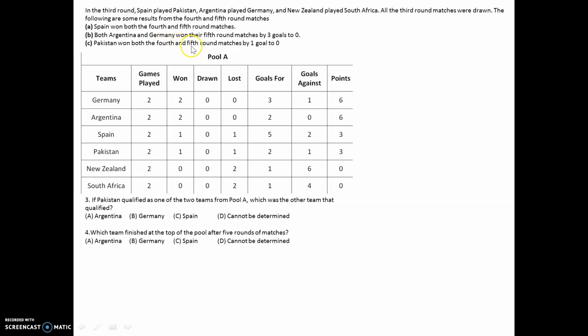Pakistan won both the 4th and 5th round. So in 5th round, if you actually look at 5th round, there are 4 teams that are winning: Spain, Argentina, Germany and Pakistan. But every round every team is playing only 1. So in every round there are only 3 matches, right? 6 टीम्स हैं, 3 ही मैच हो सकते हैं, तो they can only be 3 winners, so that's not a possibility. That is why the answer for both is D, cannot be determined. It is